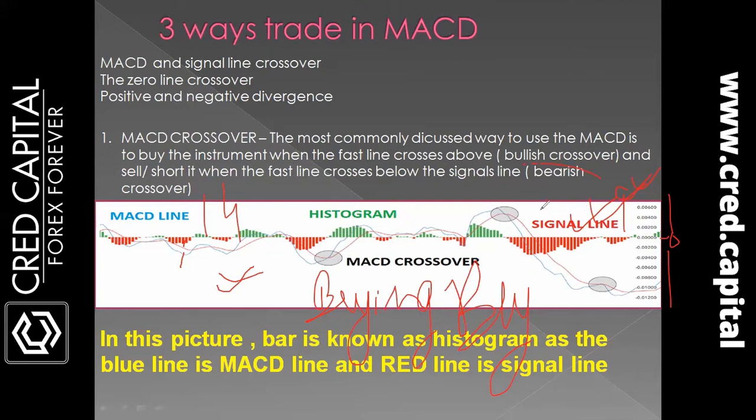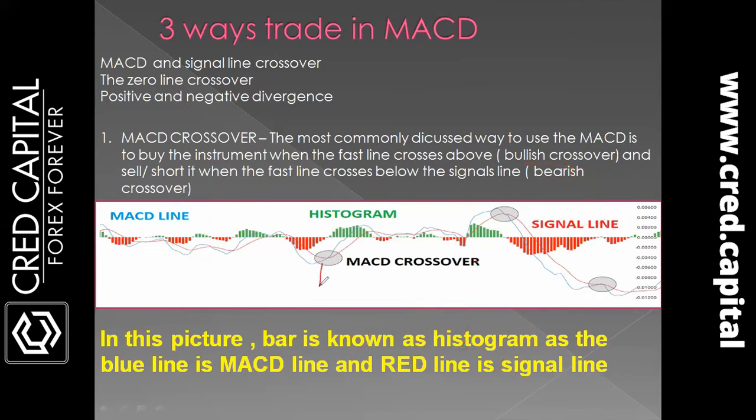And when the MACD line crosses the signal line from below, meaning the signal line is below the MACD line, here you can see the crossover. It is called the selling crossover, which means it is a bearish crossover in the market.